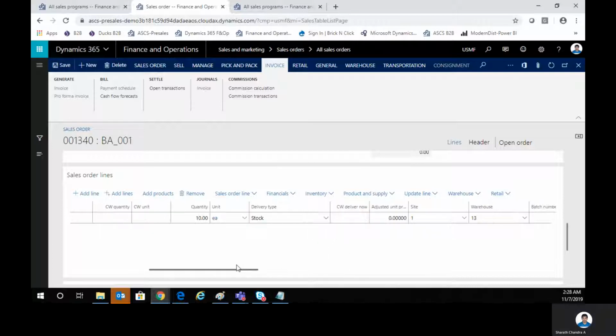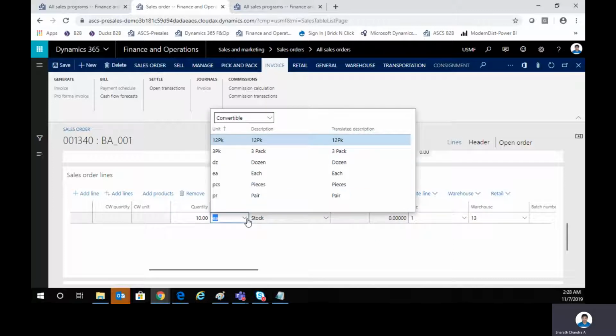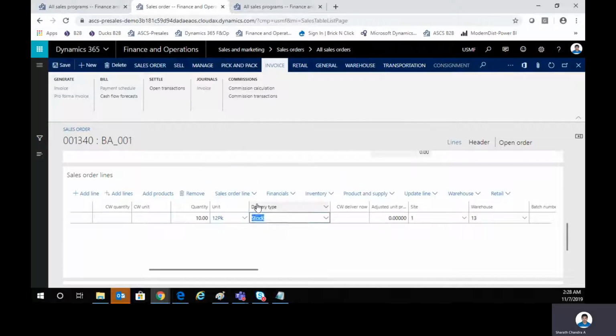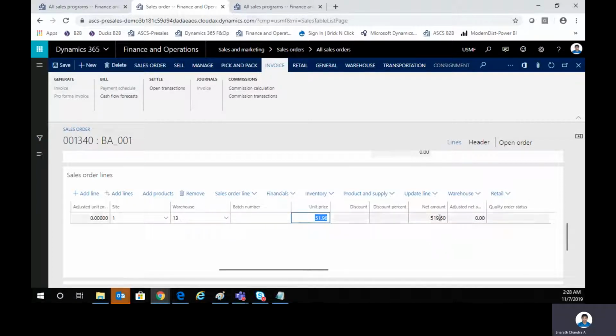So this is Aegis right now. I would like to make it 12 pack because that's the unit I have mentioned. Once you change the unit, the price automatically gets changed. So it's being picked up from the trade agreements once again. Right, once you do that, I'll click on save. The little green coloring here is because it's an enhancement in the advanced supply chain software. Green means that the inventory is available. You can configure it such that if the inventory is not available, it can be red. So that's one feature of it, right?